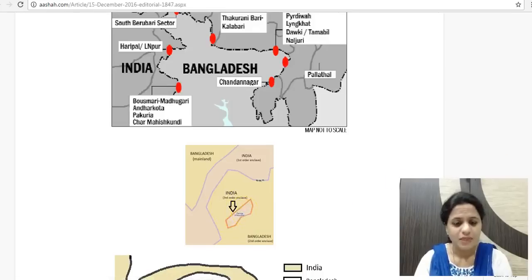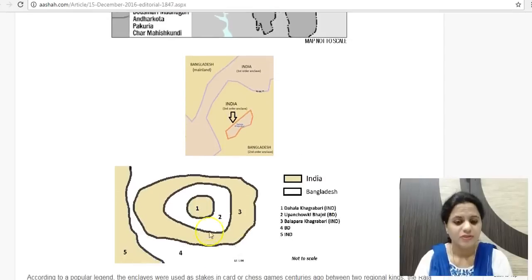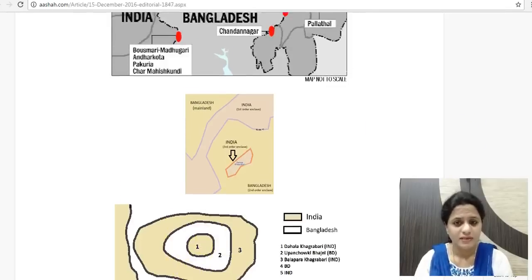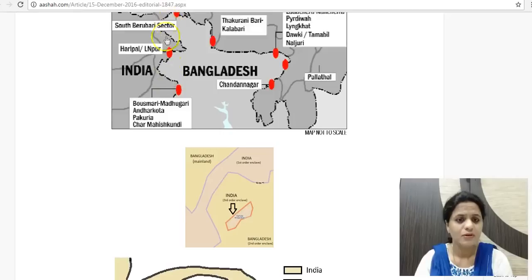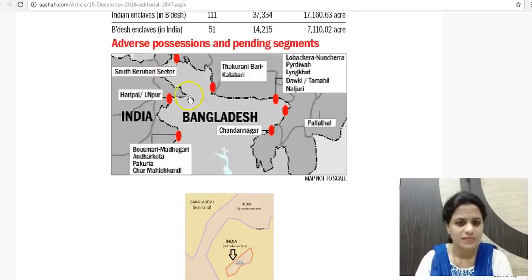And then there is something called first order and second order enclaves, meaning within an enclave there is another enclave. So this is India, then this is Bangladesh. Then within this Bangladesh region there is a third region which is Indian territory. So these are called first, second, third order enclaves. We had such enclaves all over this border region between India and Pakistan. So you can see these were the states in which these existed.